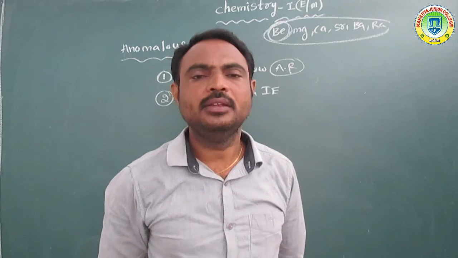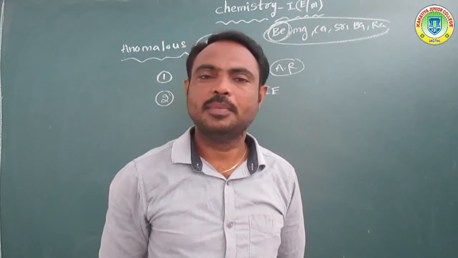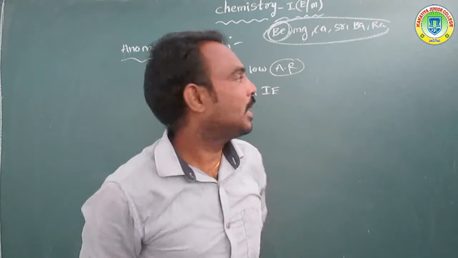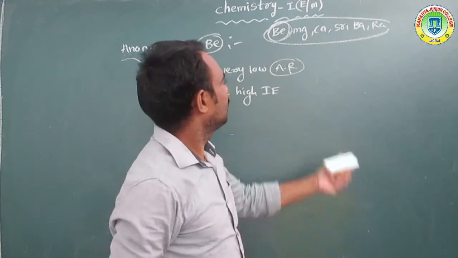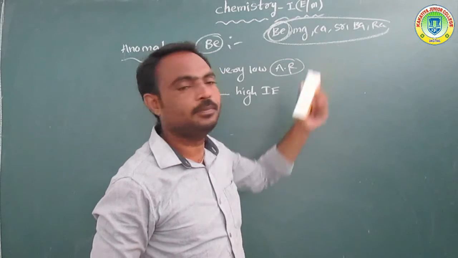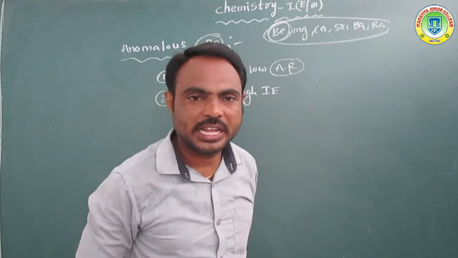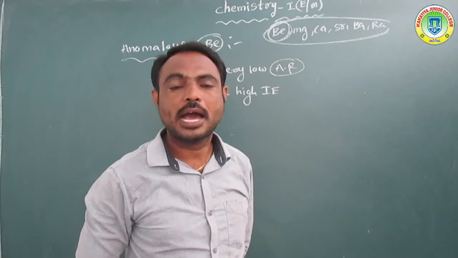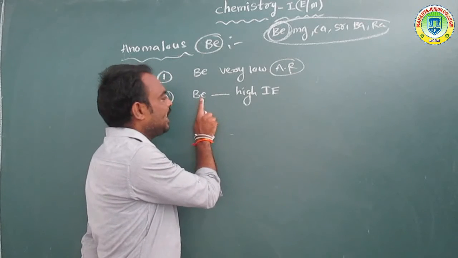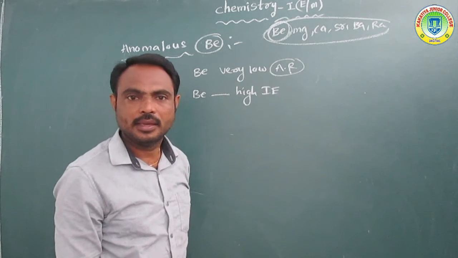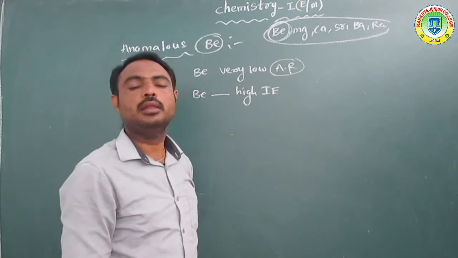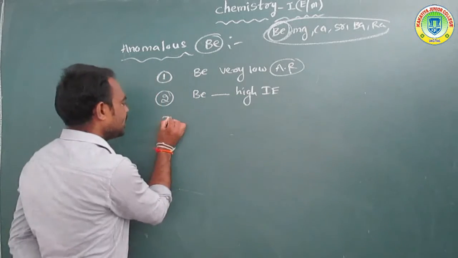Beryllium contains very high ionization enthalpy values, but the remaining elements like magnesium, calcium, strontium, and barium contain very low ionization enthalpy values. Okay, what is the second point? Beryllium contains very high ionization enthalpy values compared with all the remaining elements.